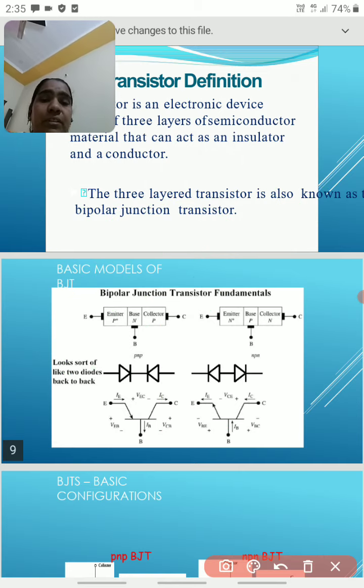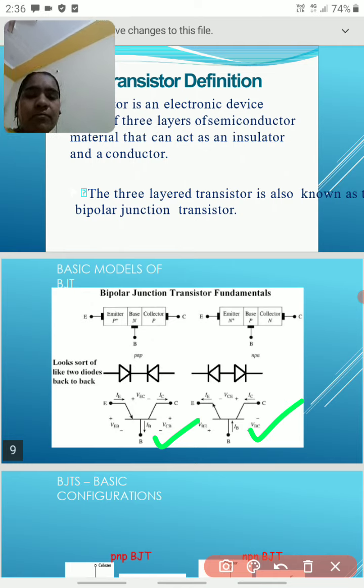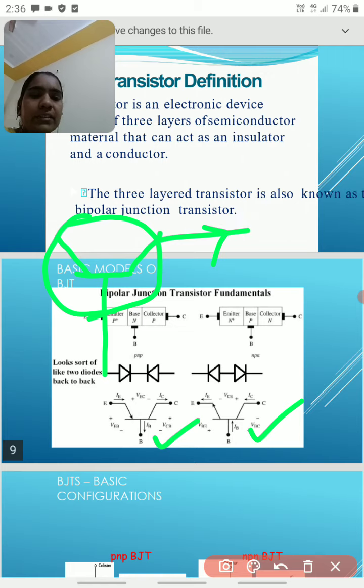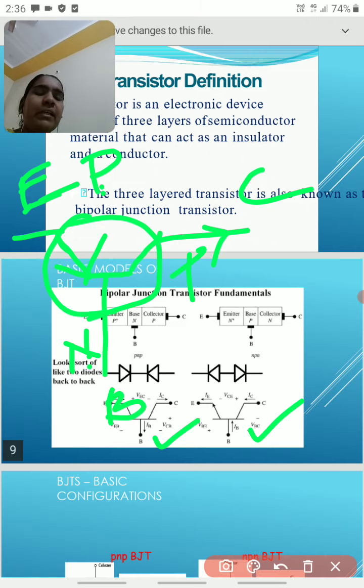We often get confused about what the PNP transistor is, what the NPN transistor is, and what the main differences between them are. If you see like this, this is the transistor symbol, this one is the collector, this is the base, and this one is the emitter. If the arrow mark is like this, P to N, then automatically it is P and P, so this is a PNP transistor.